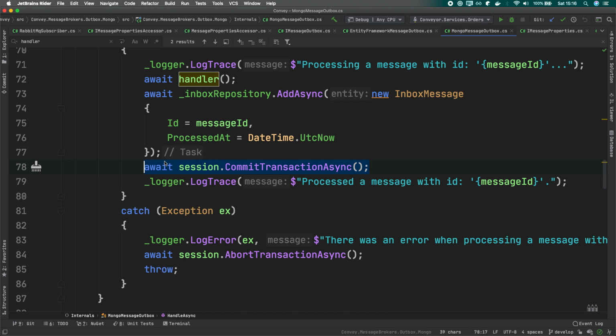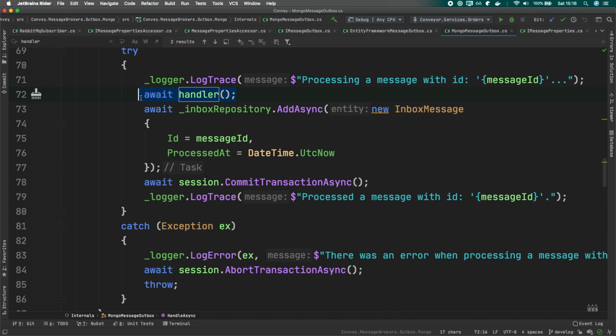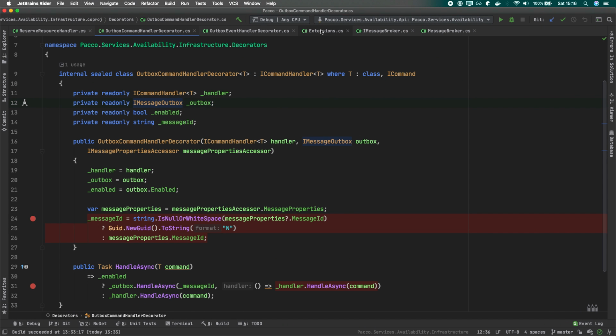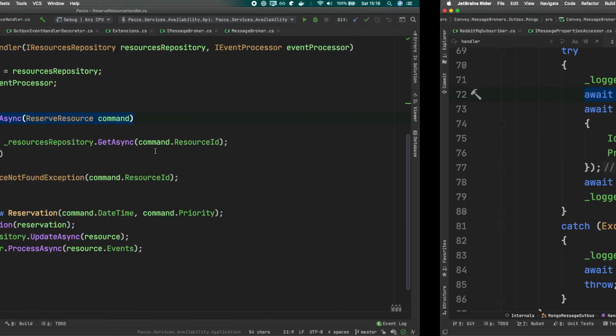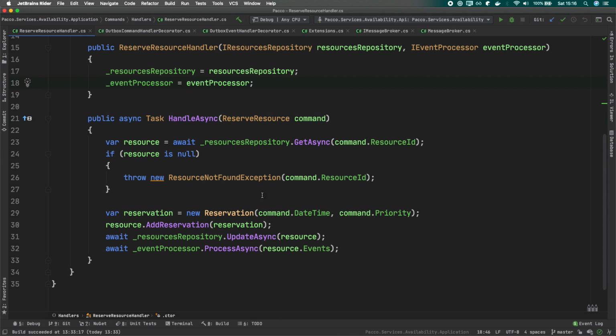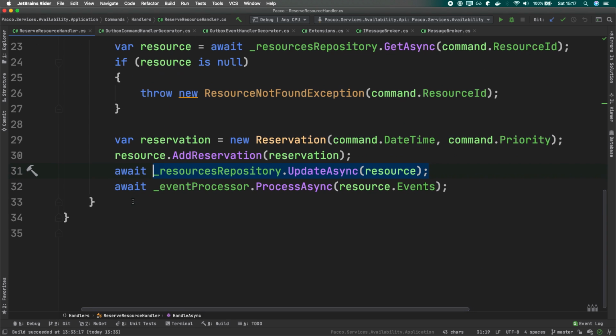And then we are trying to commit the transaction. And if you were to wonder, so where's the Outbox part? Keep in mind that the Outbox part will be called within this handler, because our handler will call the broker, and the broker will use this. The handler, for example, is this part. So here is our update that goes to this resources collection to update our aggregate.